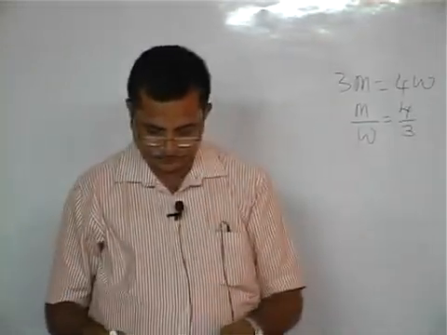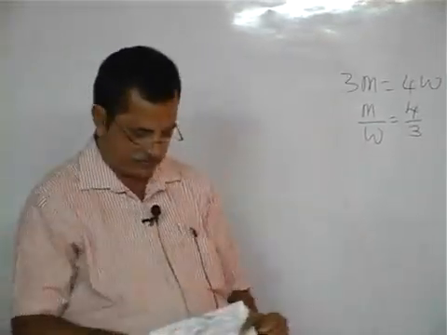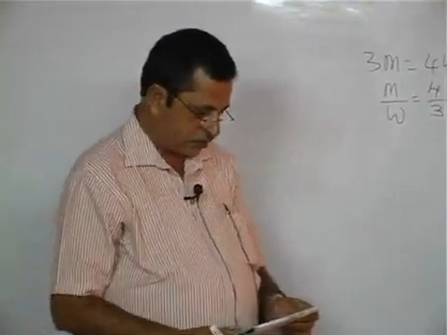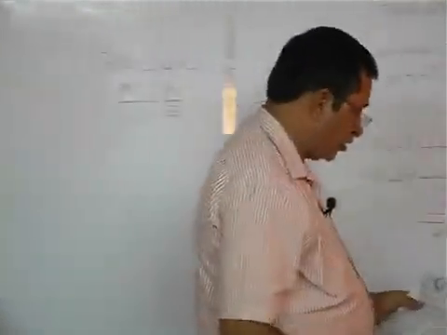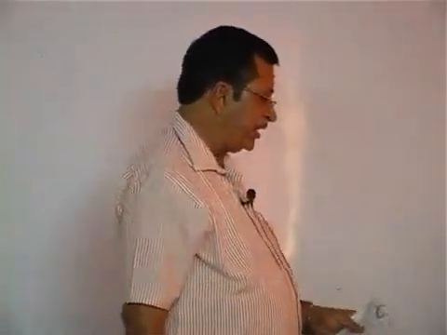Next. Subodh gave 1/4 of his money to Naresh.